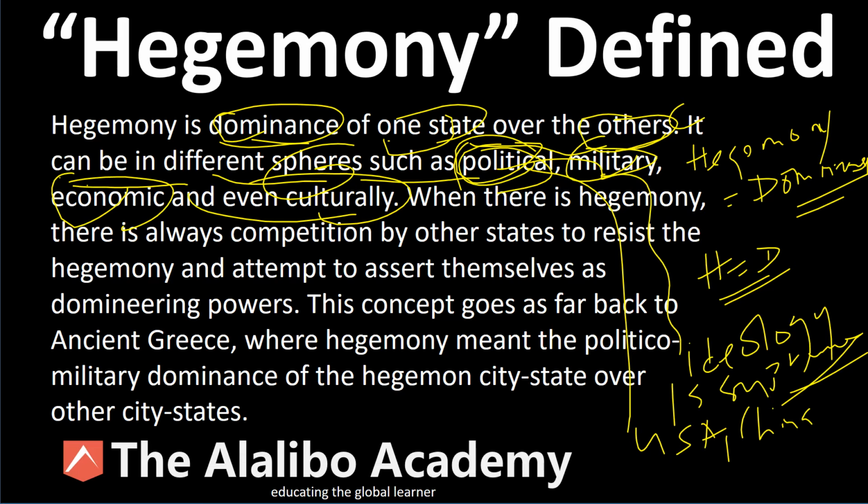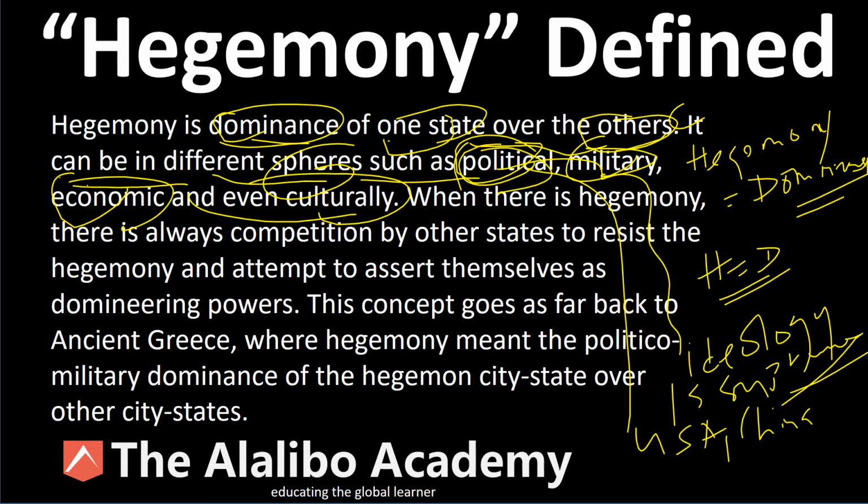That's hegemony. They have hegemony over those countries. They determine policies, they determine terms of loans, they determine terms of partnership and so forth. That's political and economic dominance, right? So we have the USA and China dominating today.